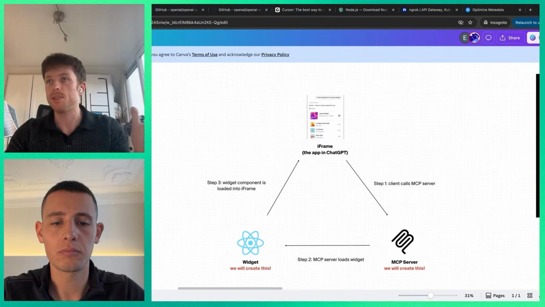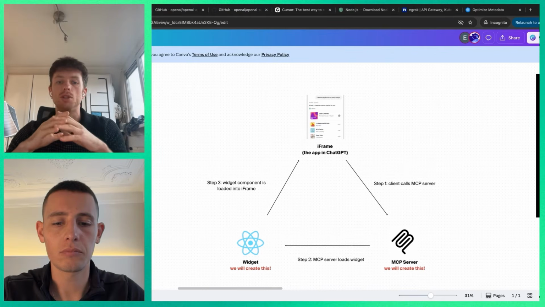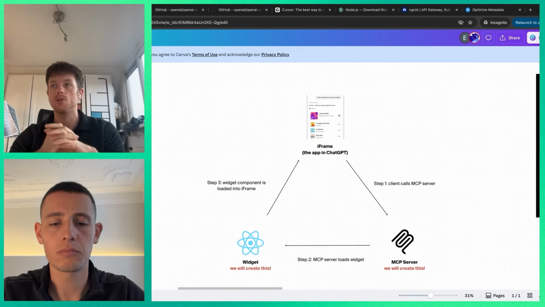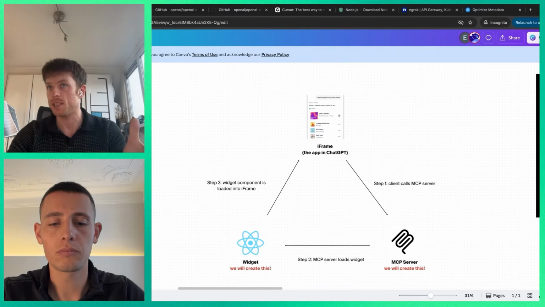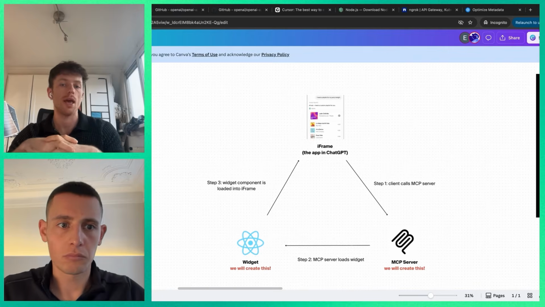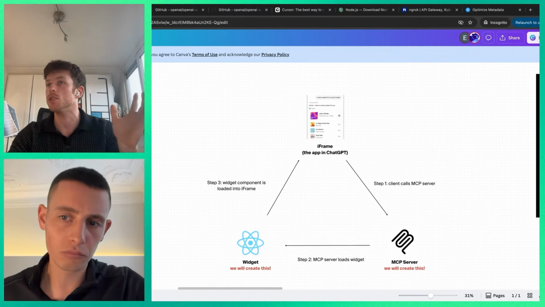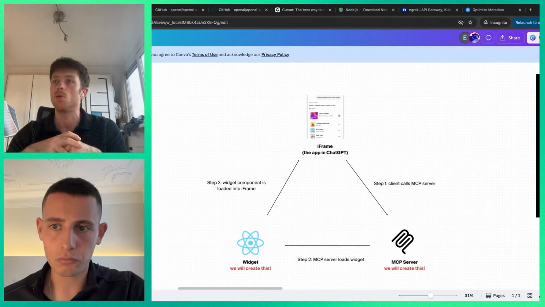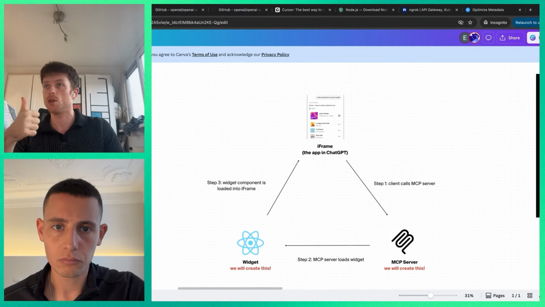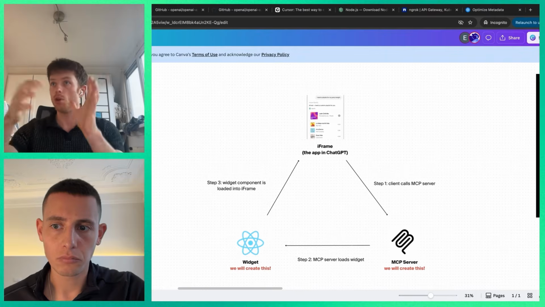So apps in ChatGPT are something called iframes that are served directly in the user interface. Using the Canva example, if Canva has an app in ChatGPT, you would say, "Hey Canva, turn this content into a nice presentation." What is ChatGPT going to do? First, it recognizes that you want to talk to Canva, which is a totally different application.